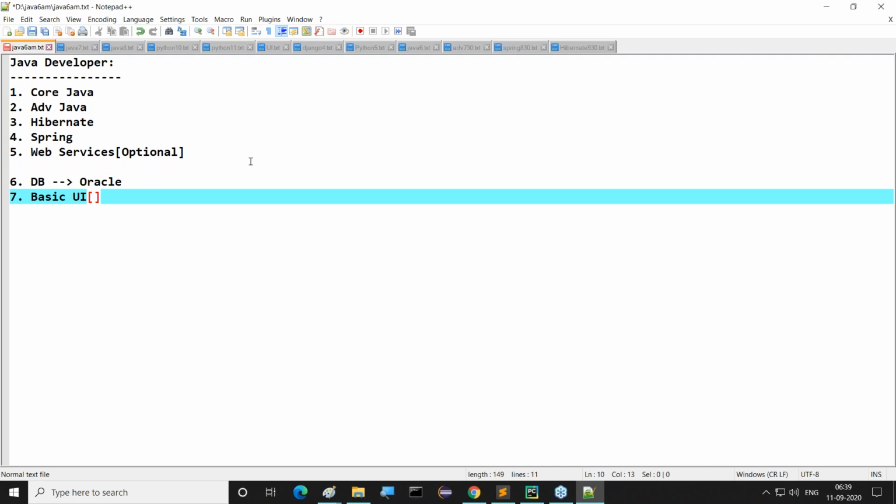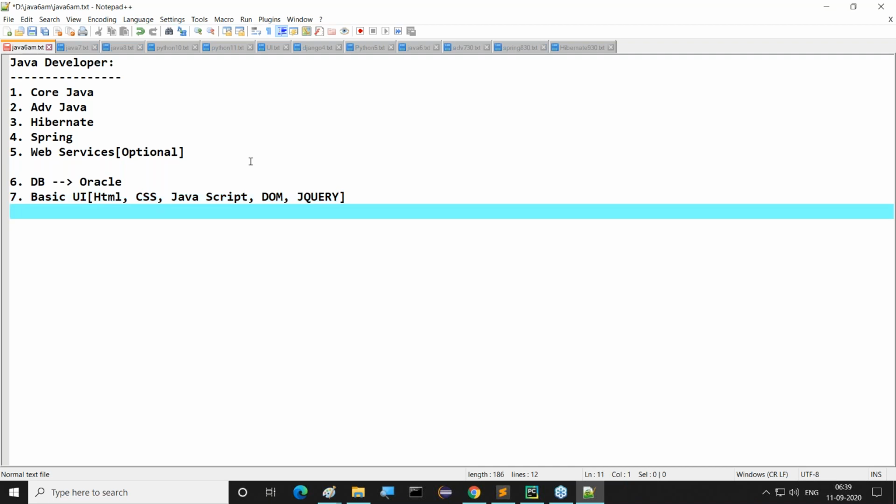In the basic UI part, what do I require? Simple: HTML is required and CSS is required. Apart from this, JavaScript is required. Then JavaScript and DOM is required, and jQuery is required. Up to this is sufficient at a basic level. So the basic UI part is required.